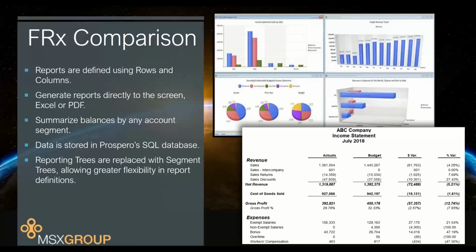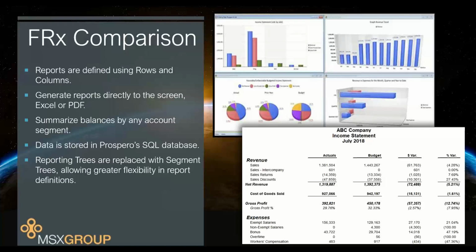Going from FRX over to Prospero, we do have a huge improvement over how the data is stored for you. FRX has access databases, and a lot of files on the network, especially in the shared sysdata folder. Every time you run a report, it goes to a .frd file that you can put anywhere on the network. We have moved everything for Prospero's reports into a SQL database. So it's not your GL database.